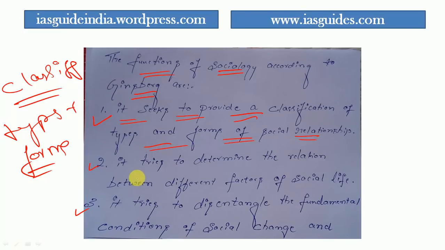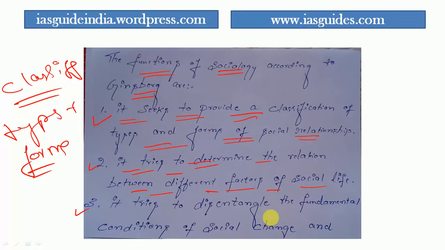Second, he tells that sociology tries to determine the relation between different factors of social life. Different factors of social life means, for example, economic and political. What is the relationship between economics and politics? Definitely they are interrelated; they are not separate things. Politics is very much dependent on the economic factor, and the economic factor is usually dependent on politics. It tries to determine the relation between different forms of social life like economics and politics, morals and religion, and other types.